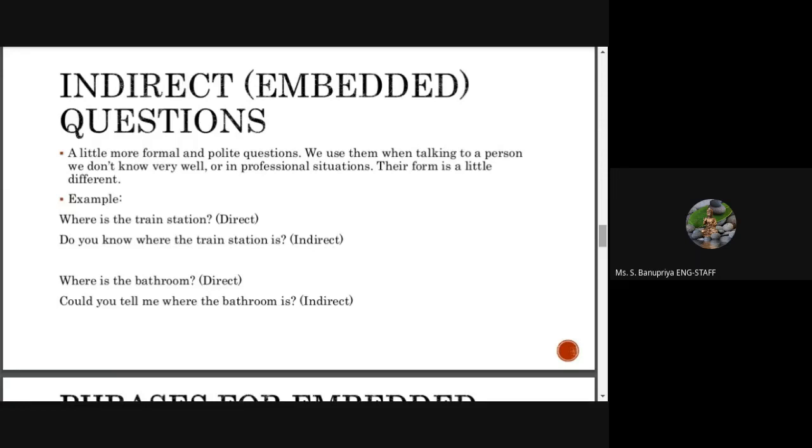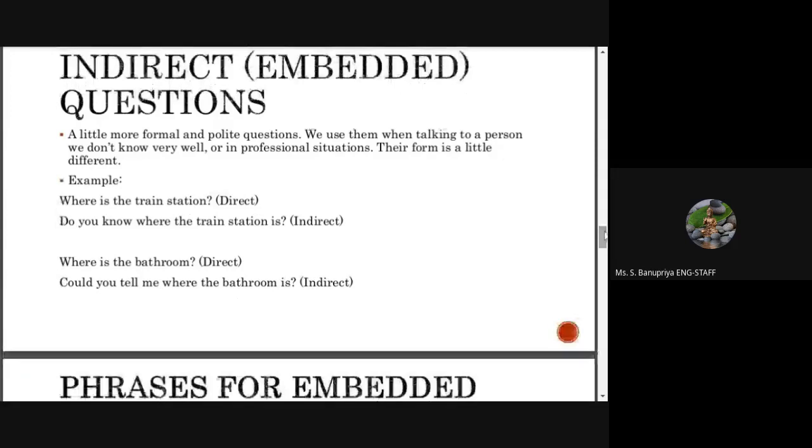Okay, see the first example, where is the train station? That is a direct question to the opposite person. The questioner made it clear that he is asking about the train station, the location, to the second person. But see the second one, it is indirect, somewhat confusing. Do you know where the train station is? Which means whether the opposite person knows the location or doesn't know. So this is somewhat indirect, but to the second person.